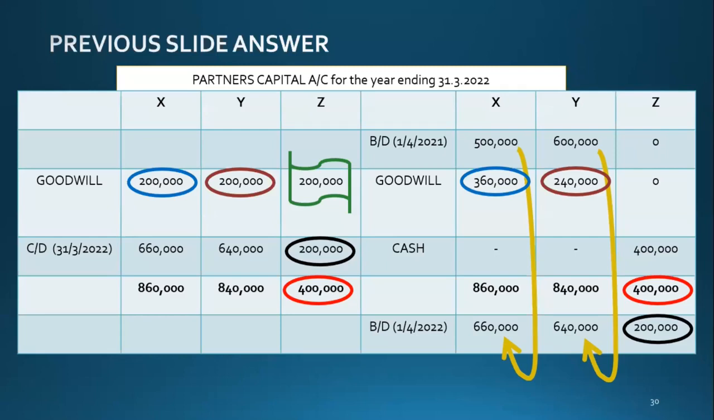That is in the double entry. What you have written is the double entry: new profit sharing ratio debit, old profit sharing ratio credit. Understood?